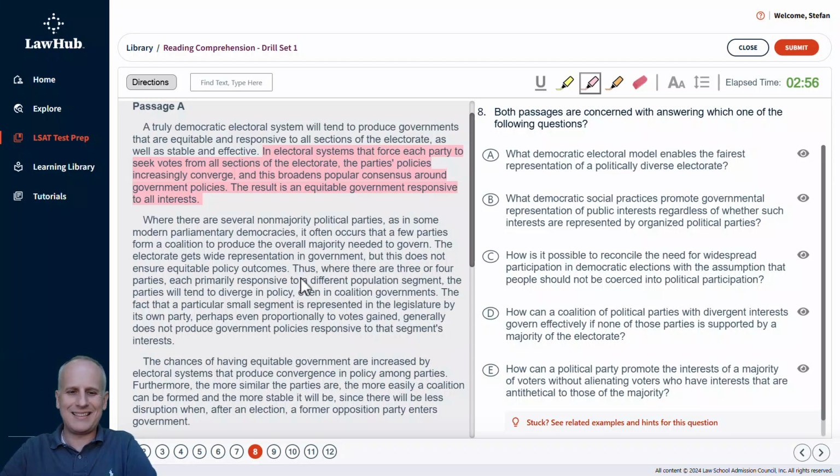So here we've got the indicator term of thus. I might not highlight the thus just because it'd be a strange transition from the pink highlights for the first paragraph, but I'm certainly going to want to pick up these final 2 sentences as the main idea sentences for this second paragraph.